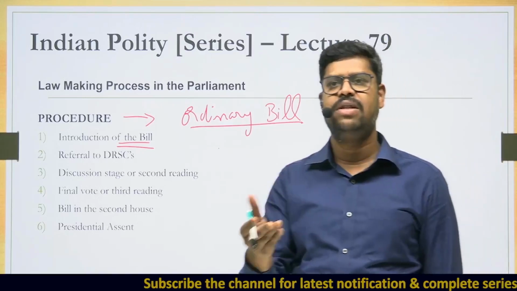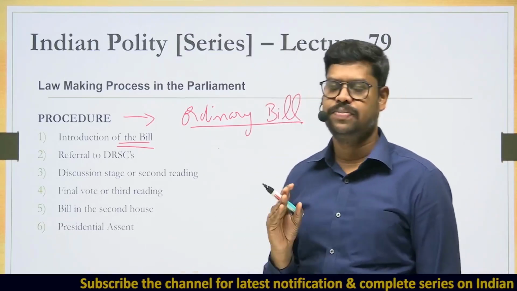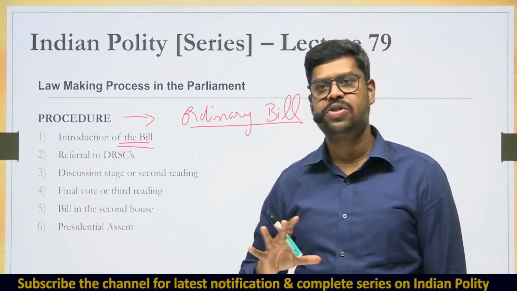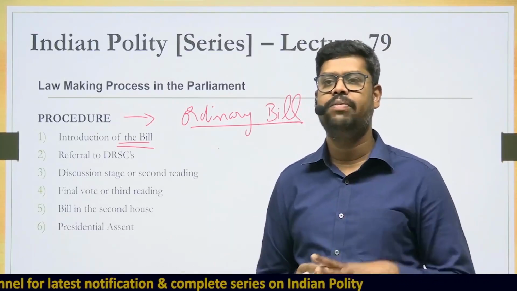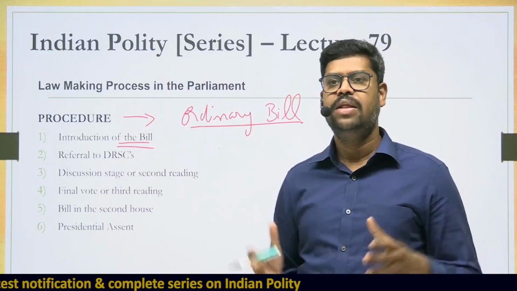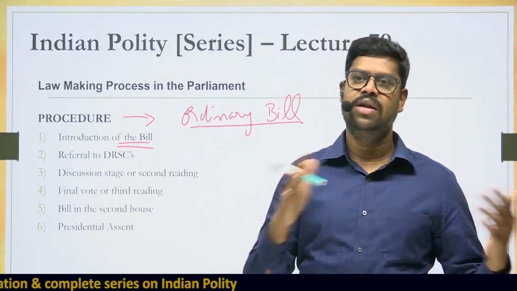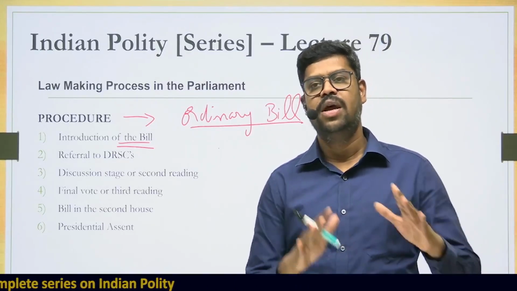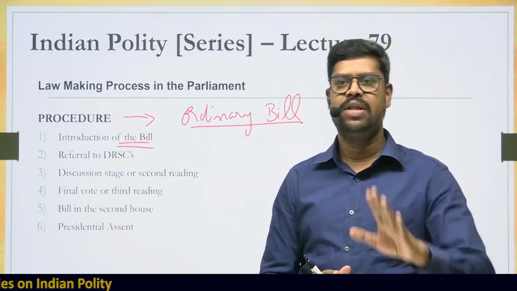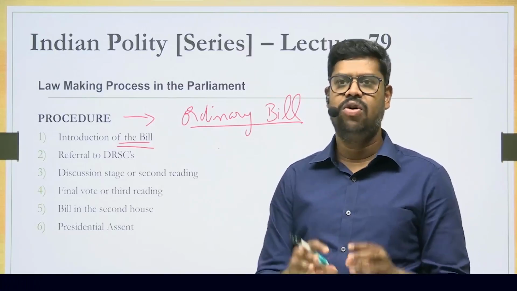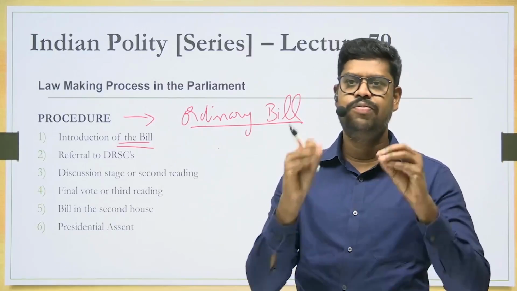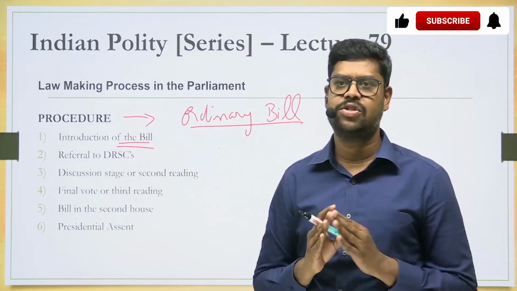This is a stage where the major objectives and the reasons will be discussed, and then the bill goes through what is called referral to DRSCs, that is, it is discussed by the department related standing committees. Then it goes for what is called second reading, and then third reading. If the third reading in the first house is over, that means the bill will be passed by the first house. In the stage of third reading, the bill will be put to vote in the first house wherever it is introduced.